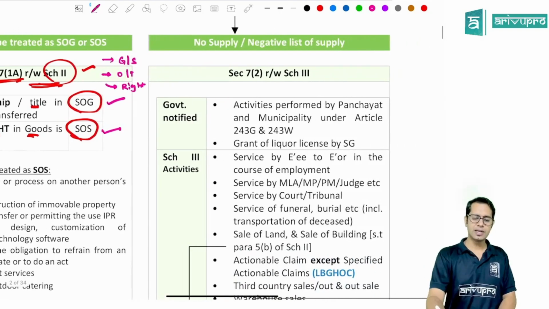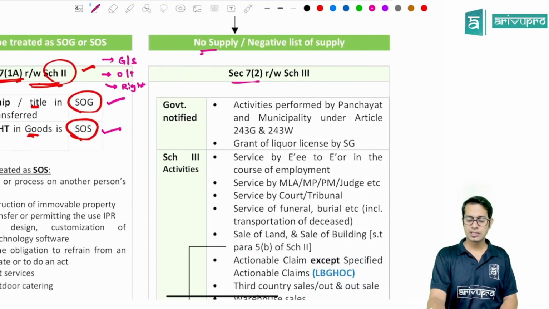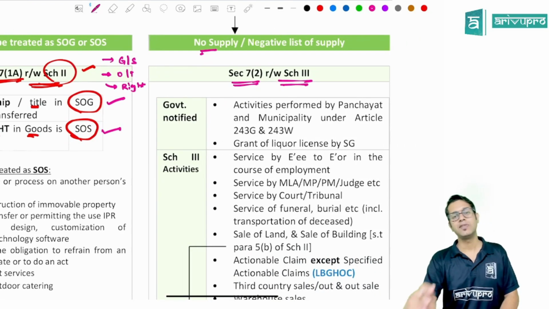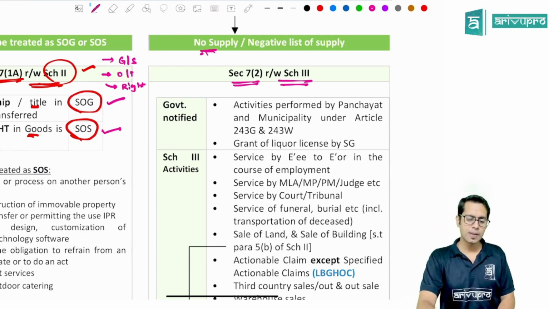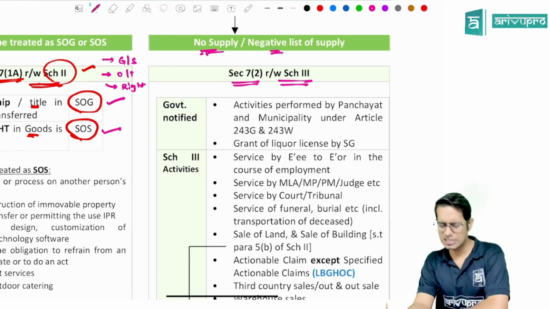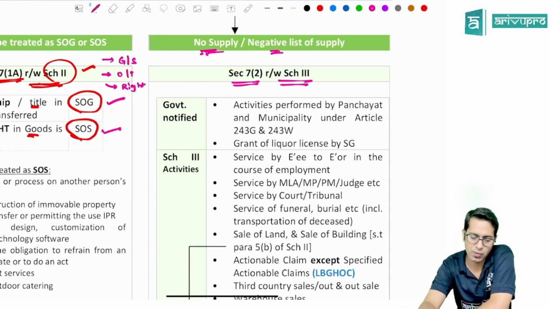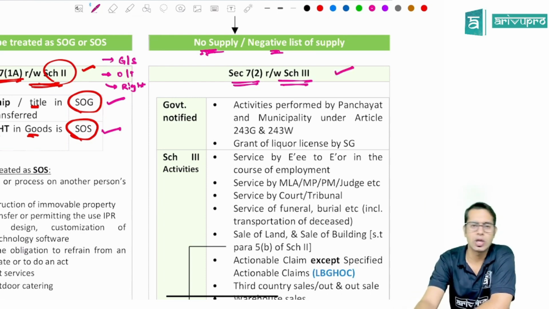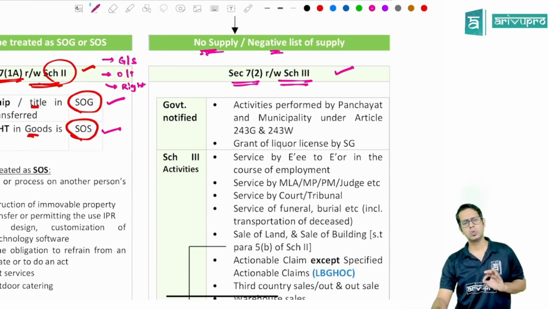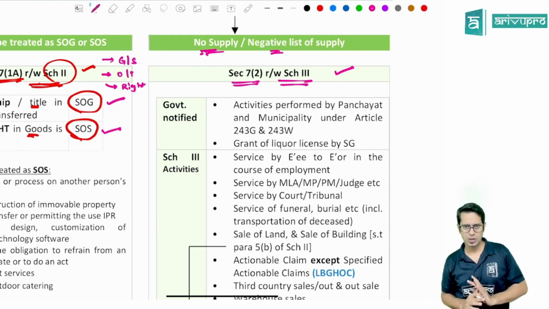Then section 7 subsection 1, section 7 subsection 2 read with schedule number 3: no supply, or negative list of supply. Fantastic point. What is section 7 subsection 2 talking about? Section 7 subsection 2 says, I will tell you what are the activities which will not be treated as supply at all.